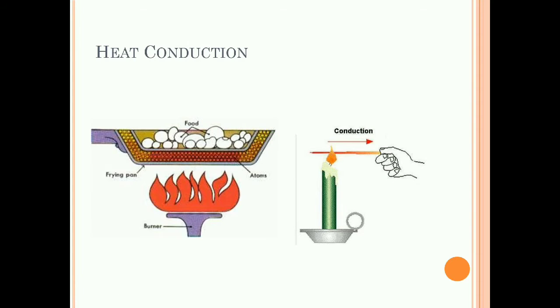Suppose we are heating one end of the rod. The particles which are receiving the heat will transfer the heat to the neighboring ones, and those again transfer to their neighbors, and so on. Likewise, heat is transferred from the hotter end to the cold end. So heat is conducted without the migration of particles. They are only transferring the heat energy, and they are not leaving their places.